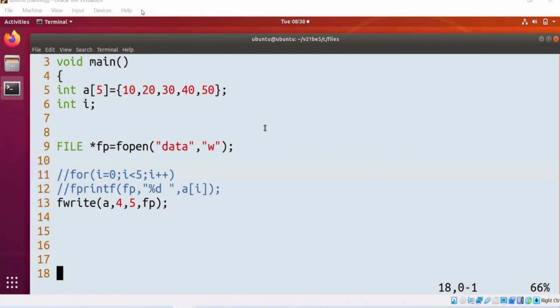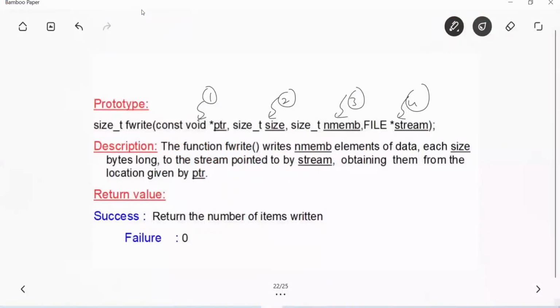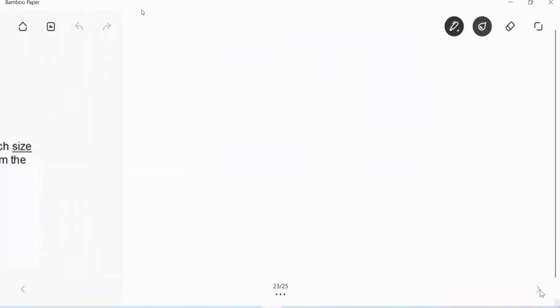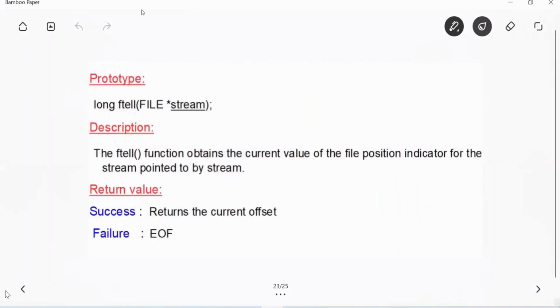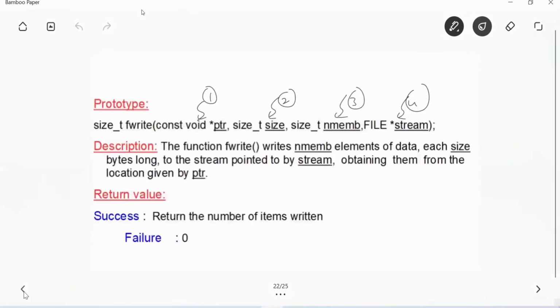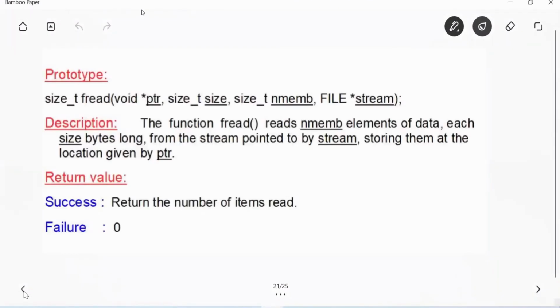In the same file you can use fread and fwrite, but you need to open the file in a different mode. If you open the file in write mode, you can't use read; fread will fail. So can we use r+? Yes, r+ you can use and do both things.